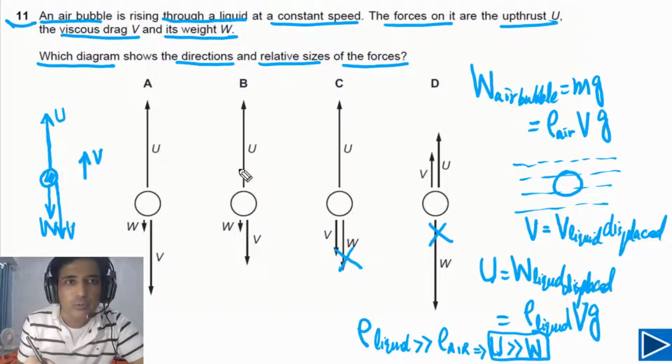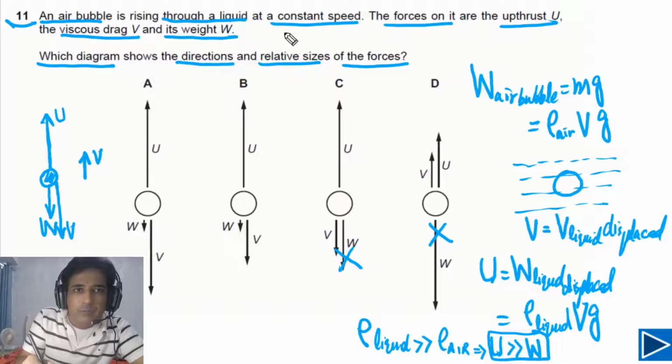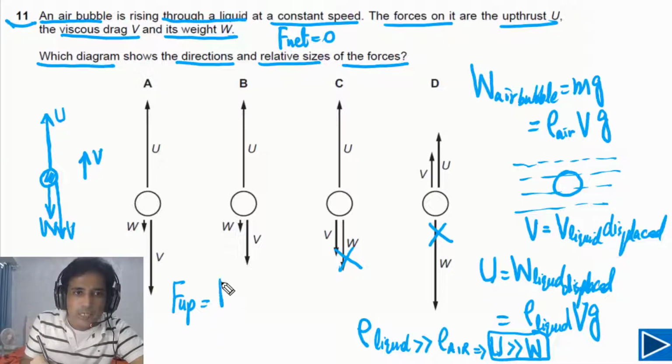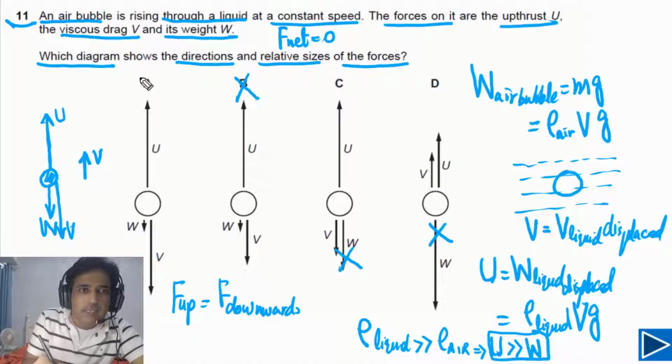If we go to option B now, as the bubble is moving at constant speed, it simply means that F net on the bubble is equal to 0. Means upward forces are equal to downward forces. So this is not true because the sum of these two is not equal to this. So option B is also not possible. So the best possible option for this question is A.